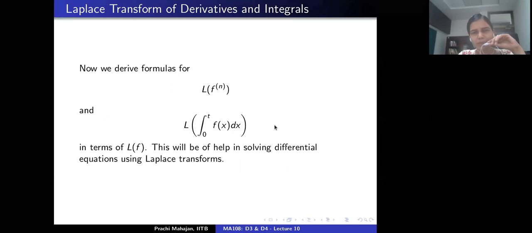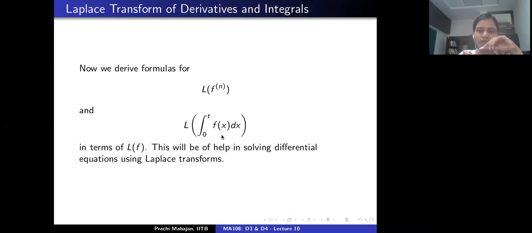So, at any point in time, one should understand what it involves to consider the Laplace transform of the derivative of f. One, this should be defined, right? And when is this defined? Similarly, when is the Laplace transform of the integral of f defined? Because all of these are improper integrals, right? And once they are defined, are they related to the Laplace transform of f?